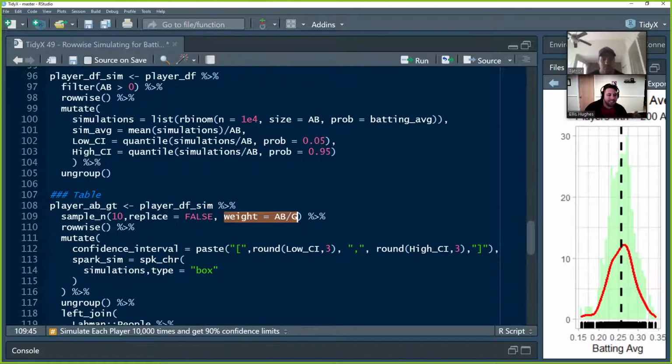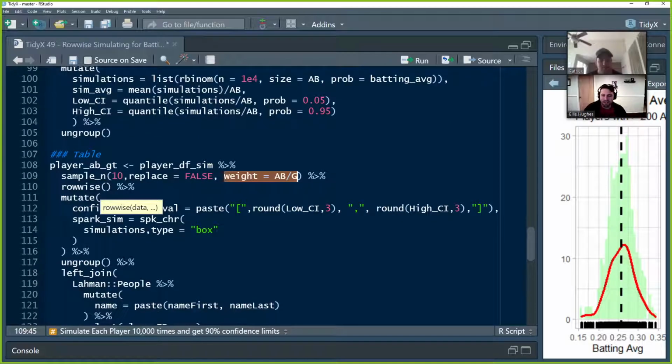Next, we're going to once again use rowwise, but this is so that we can do some fun stuff here. So we're going to rowwise, so basically group by each row, and we're going to create the confidence intervals low and high, because at least I've found when you're showing your confidence intervals in a table, you don't leave them as two separate columns.